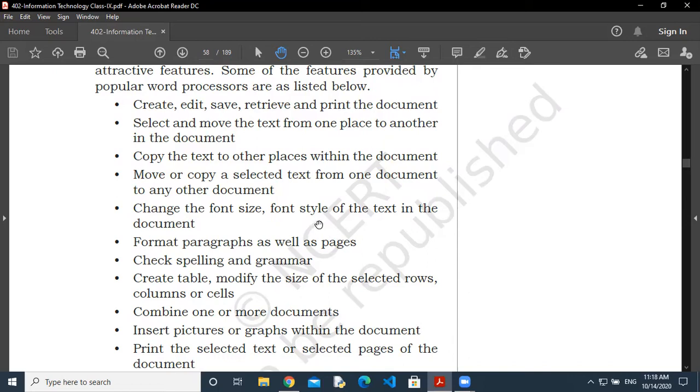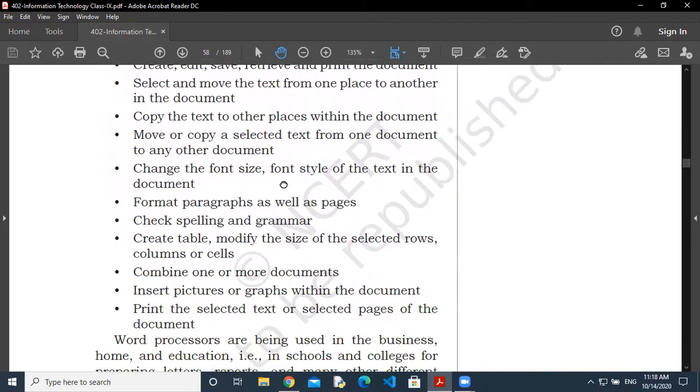Means you can change the writing style. You can make it bold. You can make it italic, underline. So these facilities you are getting in a word processor. You can format the paragraphs also, as well as you can format the pages. You can check spelling and grammar mistakes. This is another advantage of word processor software.